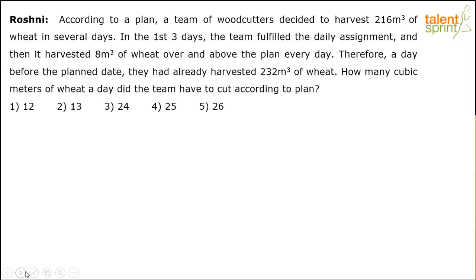All right, so here's the first one. This was posted by Roshni. Let's see how many of you are able to crack this. Roshni has posted this question, which says, according to a plan, a team of woodcutters decided to harvest 216 meter cube of wheat in several days. In the first 3 days, the team fulfilled the daily assignment, and then it harvested 8 meter cube of wheat over and above the plan every day. Therefore, a day before the planned date, they had already harvested 232 meter cube of wheat. How many cubic meters of wheat a day did the team have to cut according to plan?